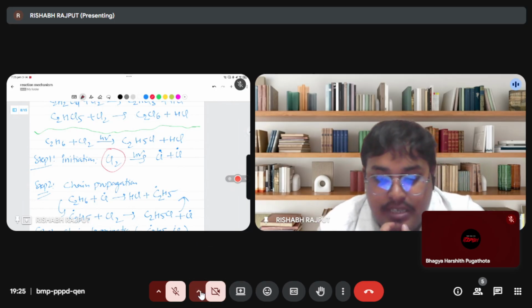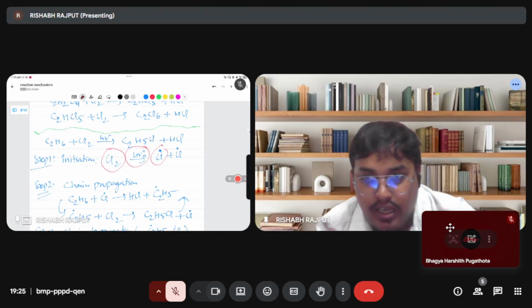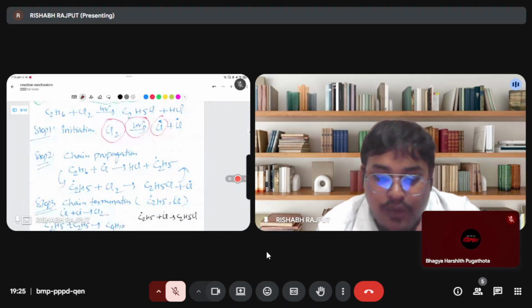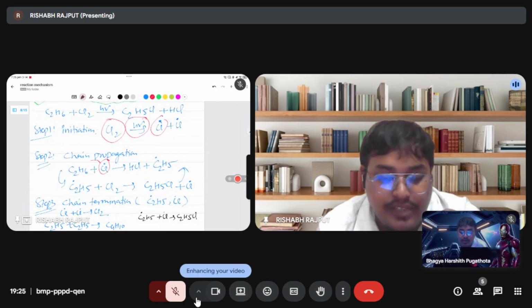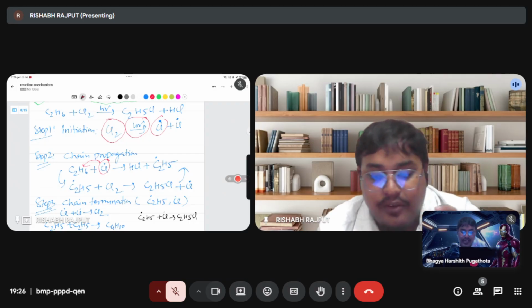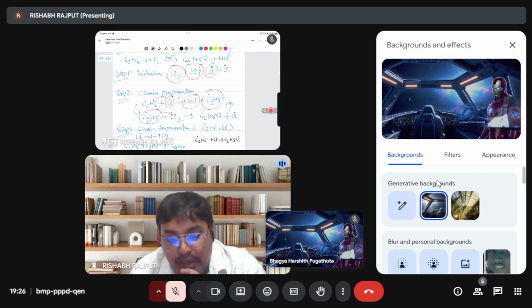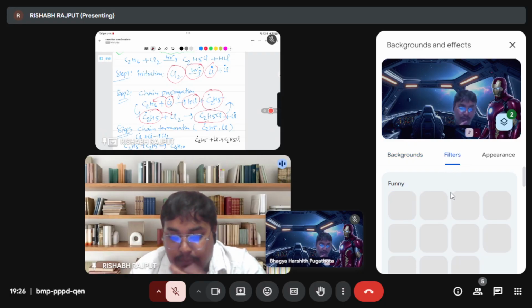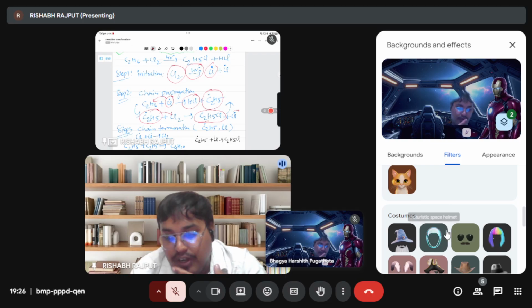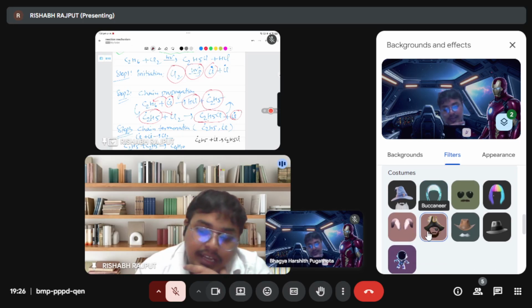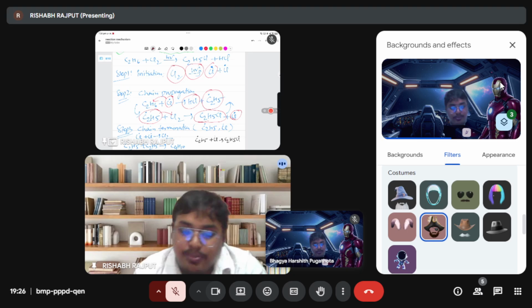Chlorine, in the presence of light, will break into free radical form, and this chlorine free radical, very highly reactive, will attack the ethane group. It will take one hydrogen and make HCl first, then you get the free radical ethyl group. Then this free radical ethyl group will attack chlorine. It makes one bond and releases one chlorine radical. Then this chlorine will again attack the ethyl. This process will go on.